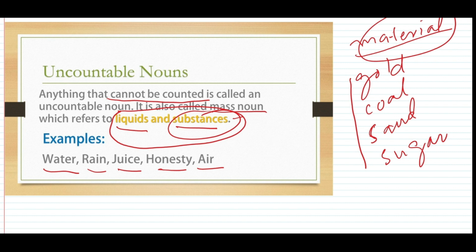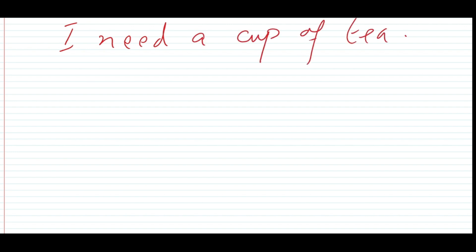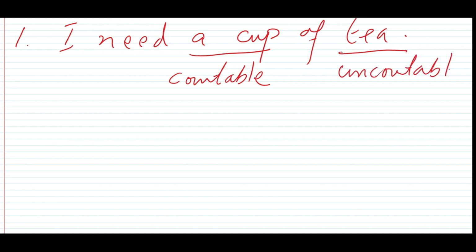Next, suppose we write here, I need a cup of tea. This is sentence number 1. In this sentence, we have two nouns, a cup and tea. One is countable and one is uncountable. Now, a cup is a singular thing, so we can count cups. So this can be a countable noun. Whereas tea is a form of liquid. So tea will be an uncountable noun.